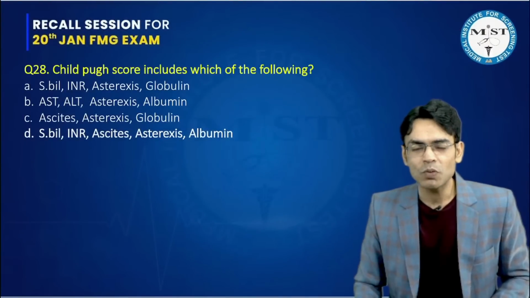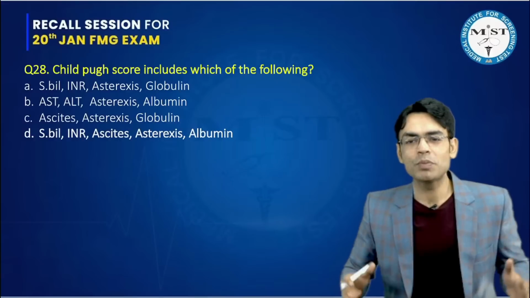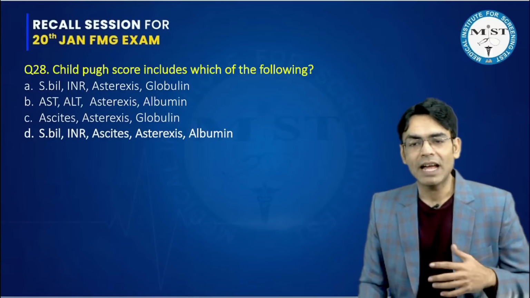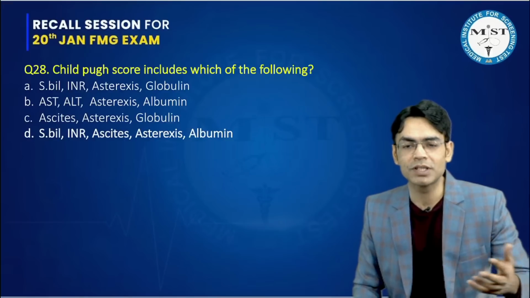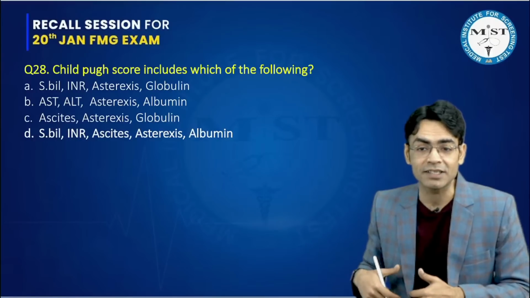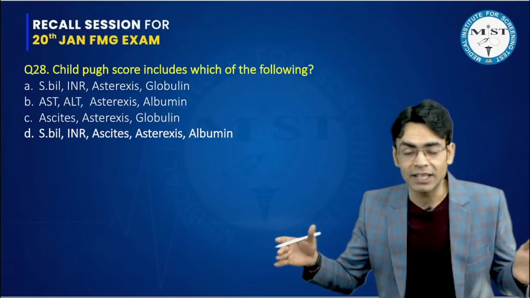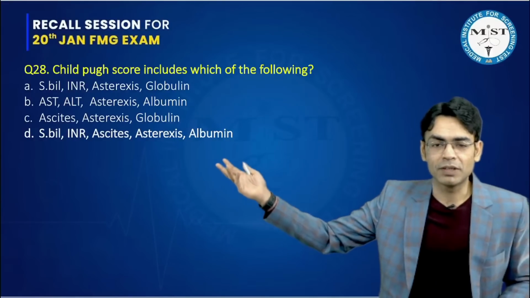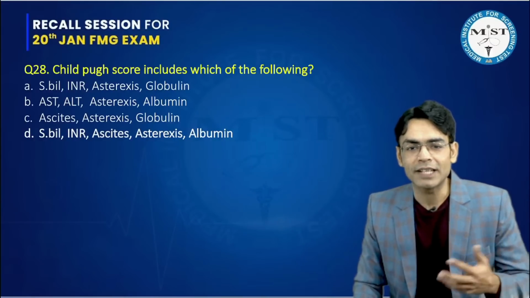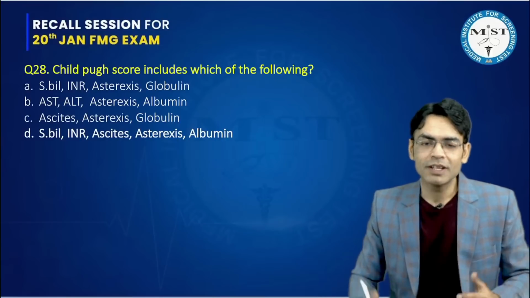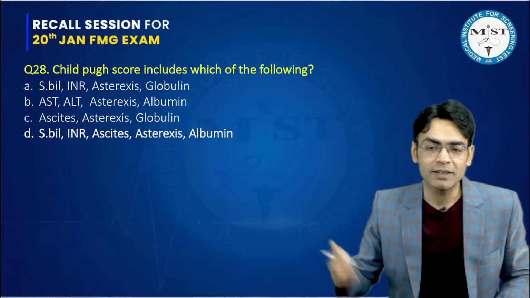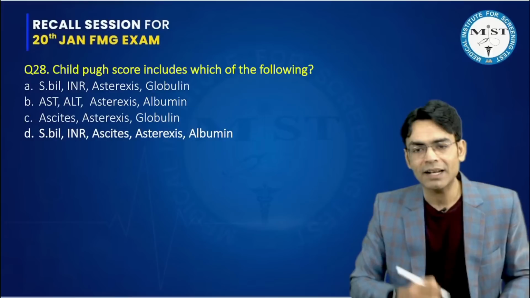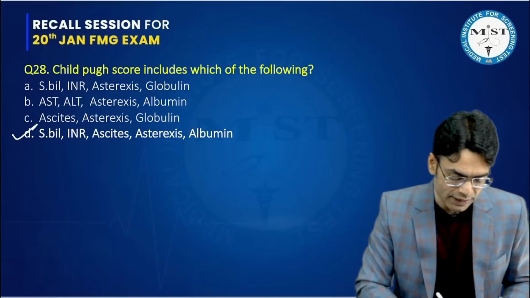The feedback I got was that people told me only one option had ascites in it. No other option had ascites, and people knew that the Child-Pugh score is associated with cirrhosis, and one complication of cirrhosis is ascites. Even if they were not remembering the entire CR mnemonic, because ascites was given in only one option, they were able to answer that. I took ascites in two options, but you let me know what the correct option was, if you remember. According to the mnemonic CR, it is serum bilirubin, INR, ascites, asterixis, and albumin. So the correct answer is this.